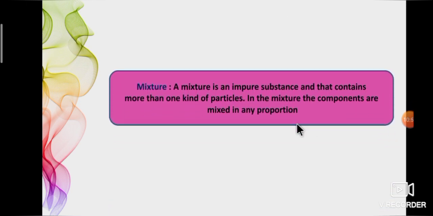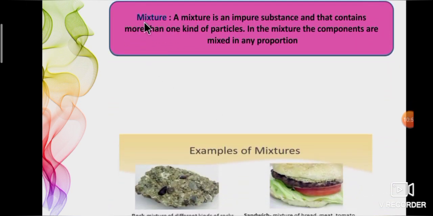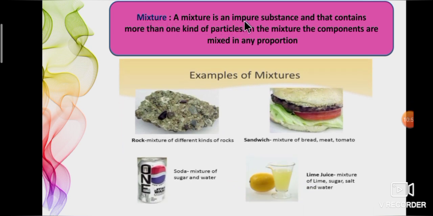Next, we are going to learn about mixtures. What is a mixture? A mixture is an impure substance that contains more than one kind of particles. In a mixture, the components are mixed in any proportion. Here are some examples. Rock is a mixture of different kinds of rocks. Sandwich is a mixture of bread, meat, tomato. Soda is a mixture of sugar and water. Lime juice is a mixture of lime, sugar, salt and water.